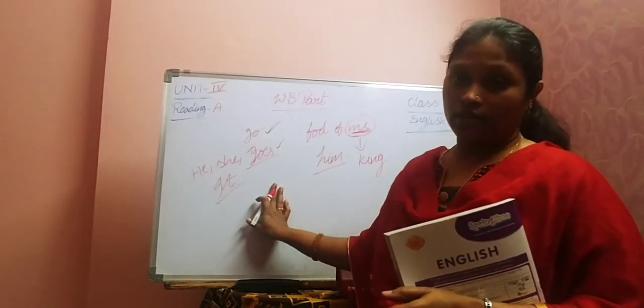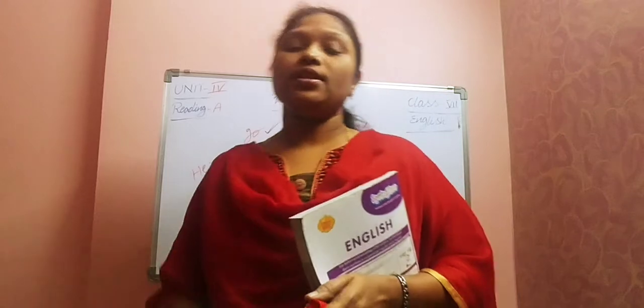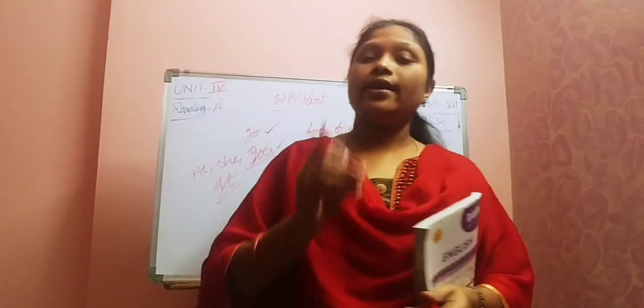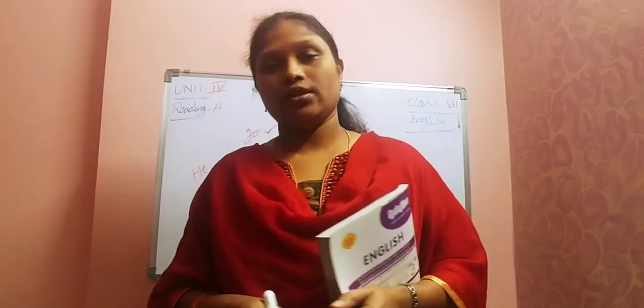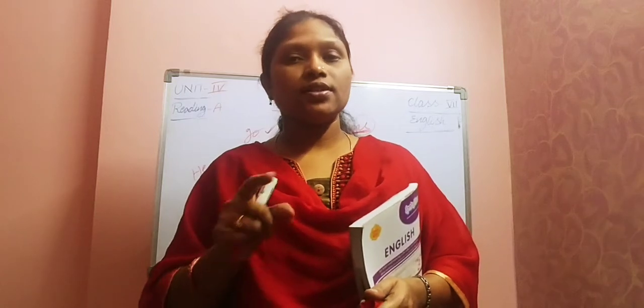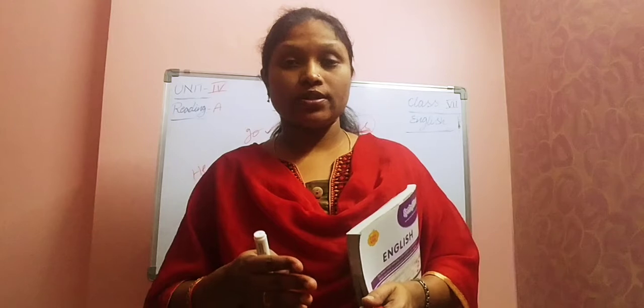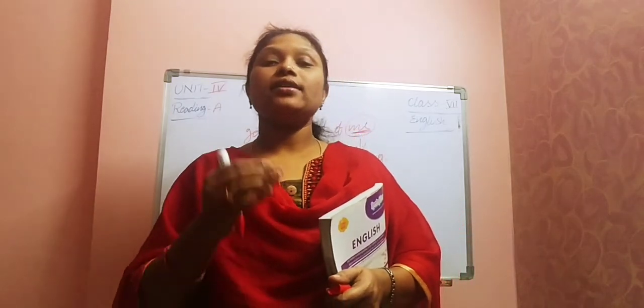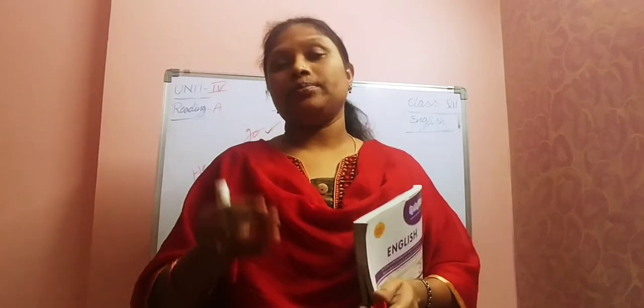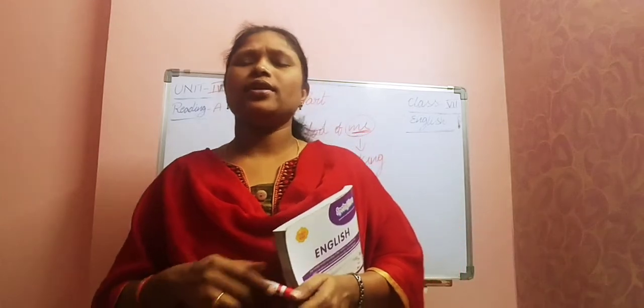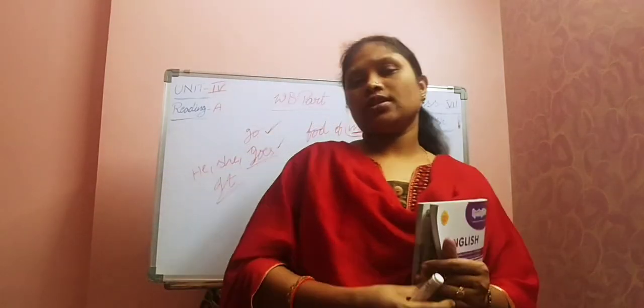Third person singular means we need to add s or es to the verb. That's a grammar rule, children. So that's why both go and goes come in present tense.